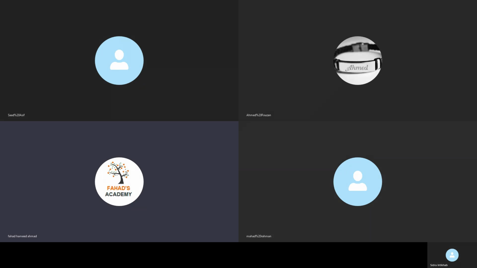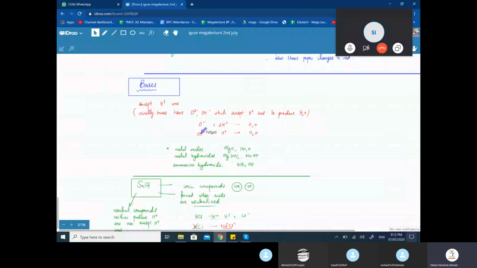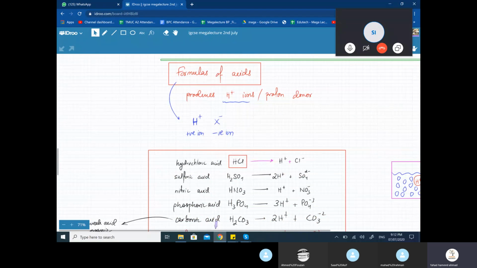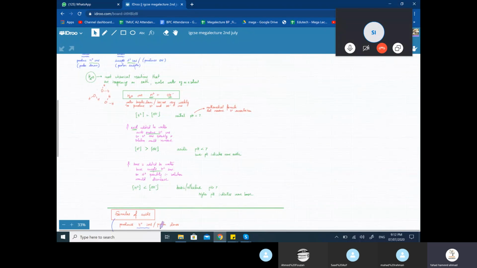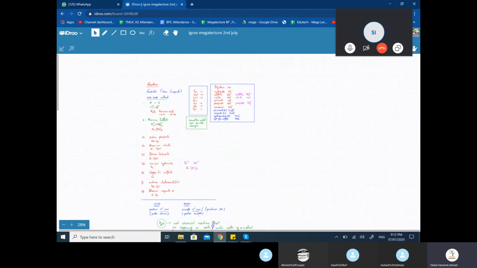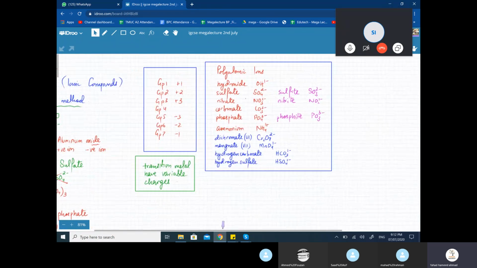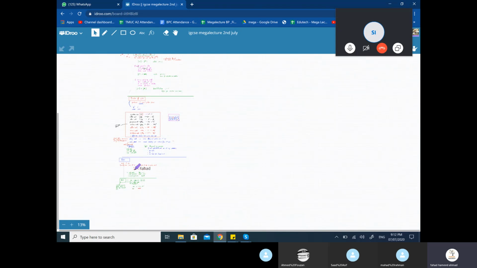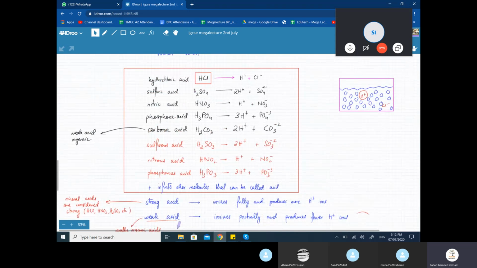बस ठीक है. अच्छा, now we were doing formulas. ये सारे हमने ना we did the formulas of, if you can see on the screen, हमने top के ऊपर we did the formulas of ions. ठीक है, polyatomic ions. फिर acids के formulas, acids कौन से थे which were producing H plus one ions.